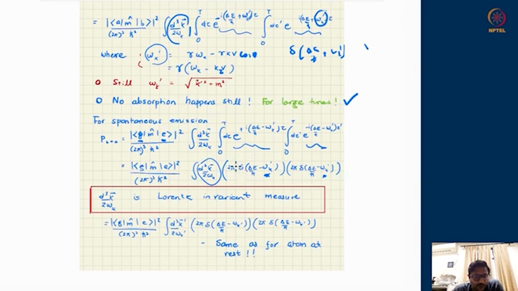However, it is not going to be the case, because even in the Lorentz transformation, d3k upon twice omega k is a Lorentz invariant quantity. This is the Lorentz invariant measure. That means d3k upon 2 omega k is also equal to d3k primed upon 2 omega k primed. So we can safely replace this d3k upon 2 omega k with d3k primed upon 2 omega k primed.